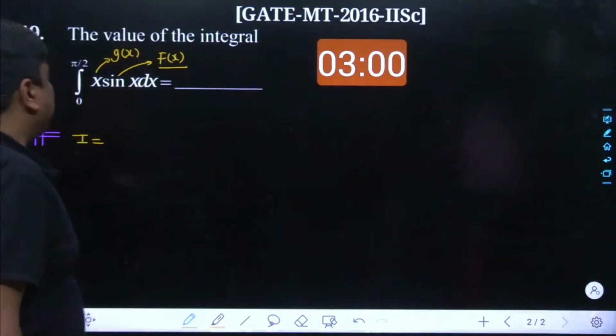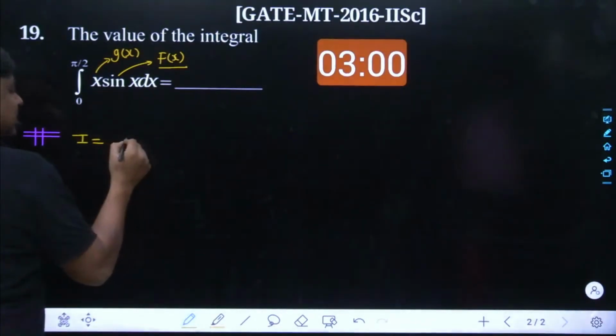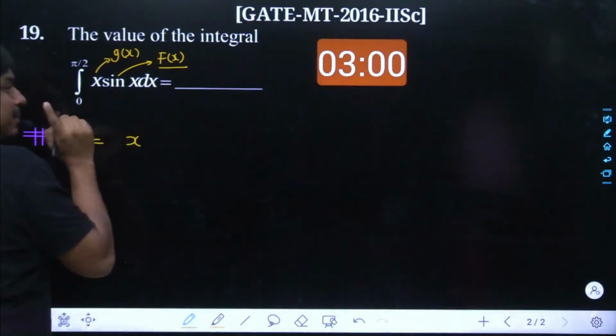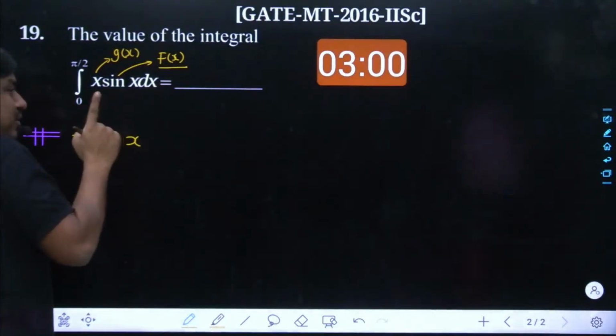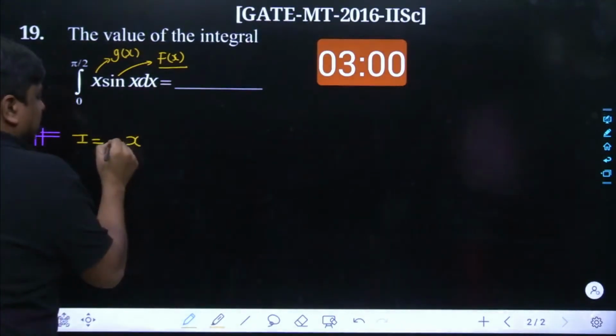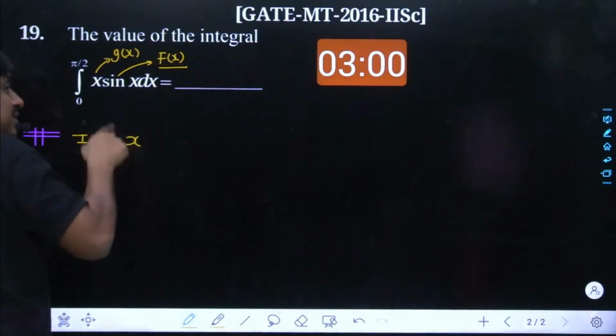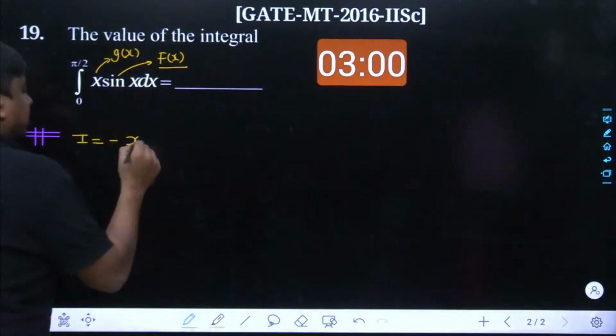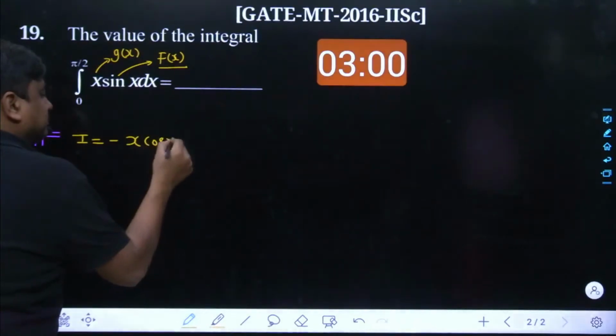So at the very beginning, x would remain as it is, and the integration of sine x would take place. Keep in mind, the integration of sine x is going to be minus cos x. Why? Because once you take the differentiation of minus cos x, that gives sine x. So here it comes like this.